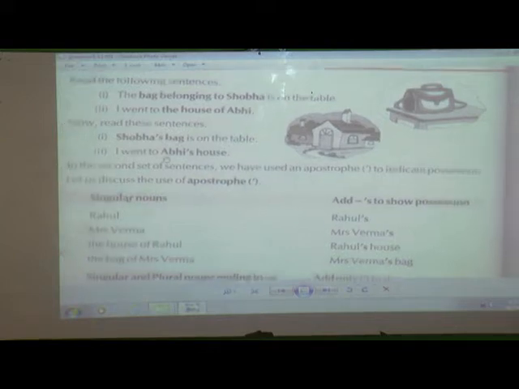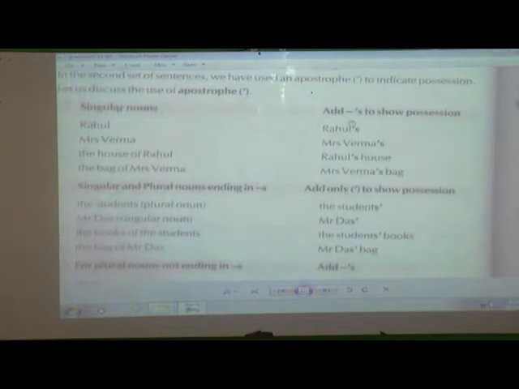If you see next, singular nouns, and they have told us to add apostrophe s to show possession. Singular nouns, if you see now, Rahul. They have given the name Rahul. It is a singular noun, which means a single person is there. They have used apostrophe s here after Rahul. And if you see the second noun, Mrs. Verma, here also it is a singular noun and they have used apostrophe s over here.